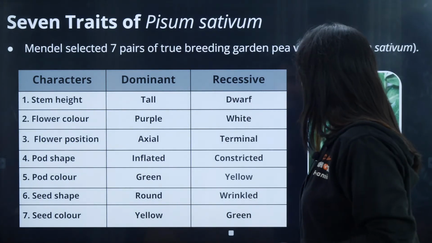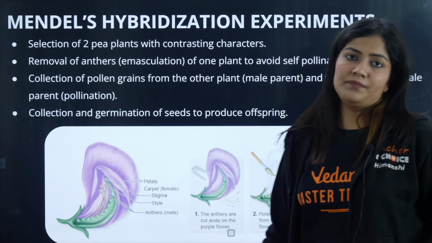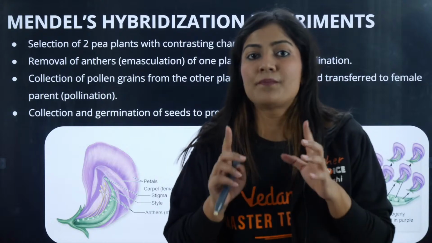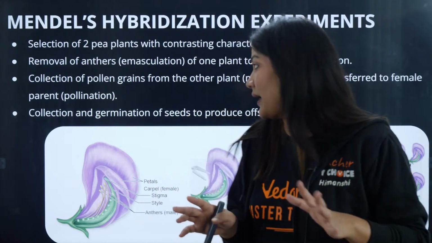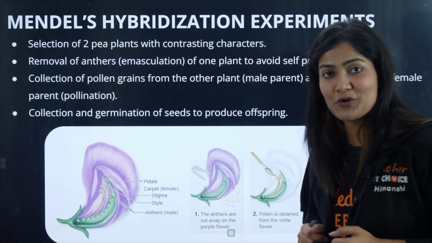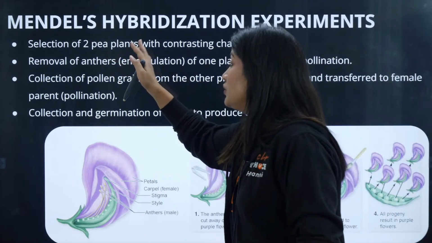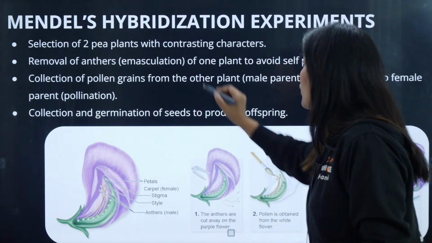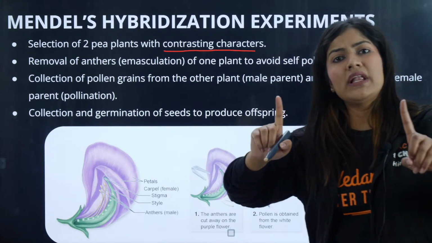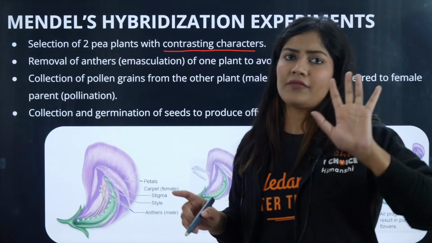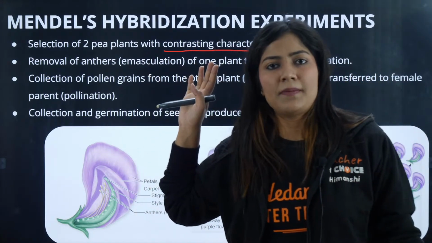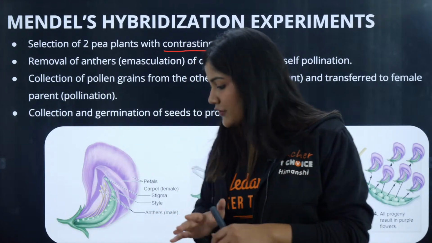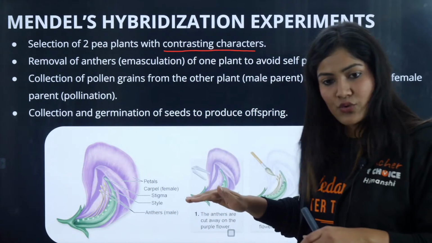How Mendel did his experiments. We know that whenever we are going to make a cross, we need to select two parents. So he always selected a pure breeding plant, right? I hope you guys remember the definition of the pure breeding plant. He selected two pea plants with contrasting characters. Now when he was using the contrasting character, he was looking only after one character. Either I am going to look after the flower color, or I am going to look after the plant height. If I am using the plant height, I only look at whether the plant is tall or dwarf. That's it.